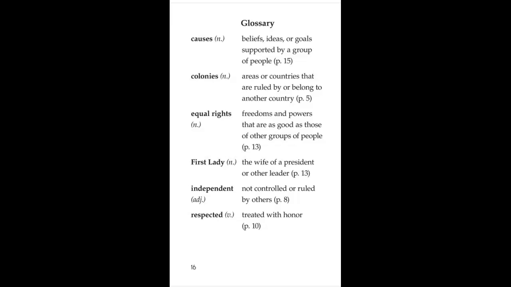Glossary. Causes. Beliefs, ideas, or goals supported by a group of people. Colonies. Areas or countries that are ruled by or belong to another country. Equal rights. Freedoms and powers that are as good as those of other groups of people. First Lady. The wife of a president or other leader. Independent. Not controlled or ruled by others. Respected. Treated with honor.